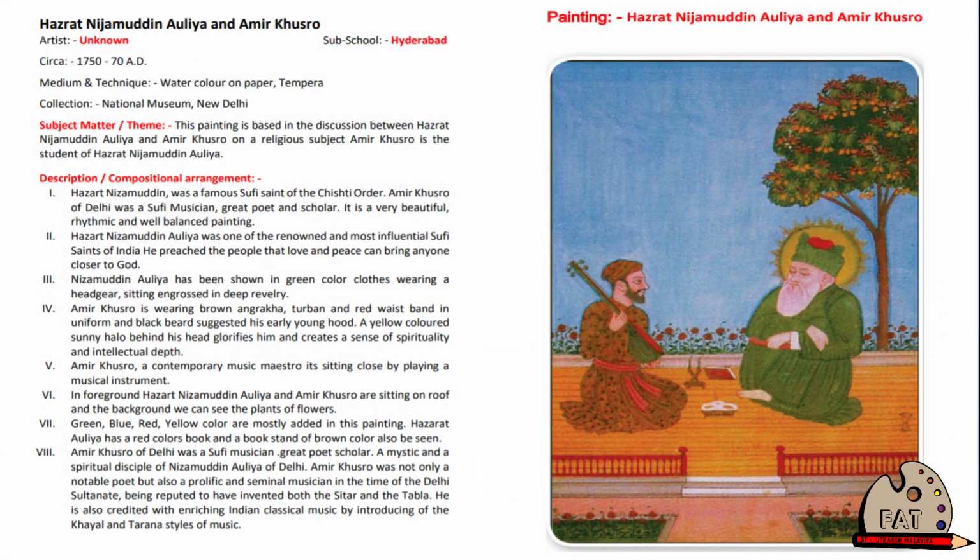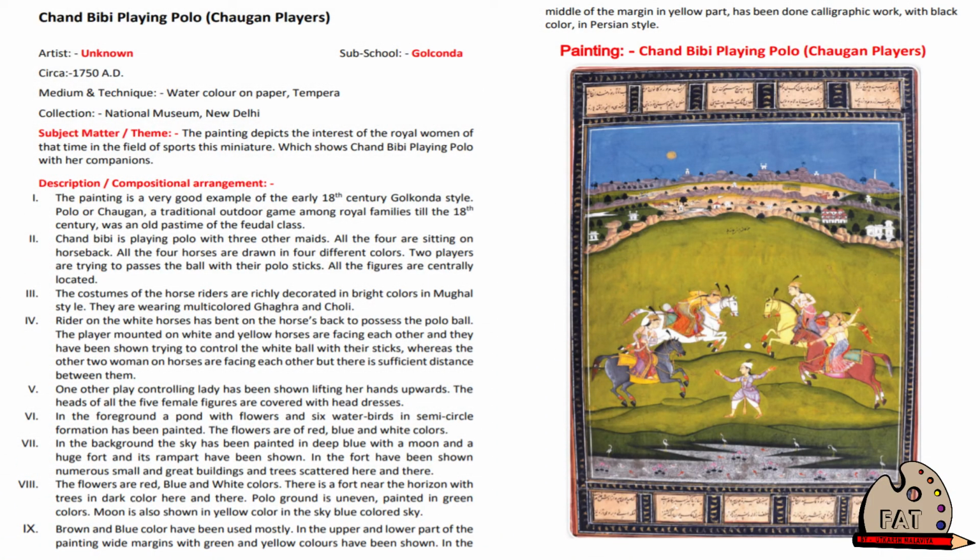The second painting which you have in your course is Hazrat Nizamuddin Auliya and Amir Khusro. The sub-school is Hyderabad. Artist is unknown in this too. Circa, or the time period, is 1750 to 1770 AD. Medium and technique same, watercolor on paper, tempera. Third is Chand Bibi playing polo. Sub-school is Golconda. Artist is unknown. Circa, or the time period, is 1750 AD. Medium and technique same, watercolor on paper.